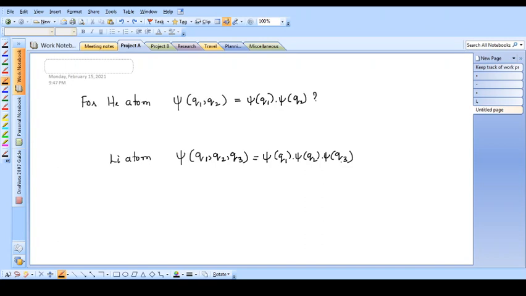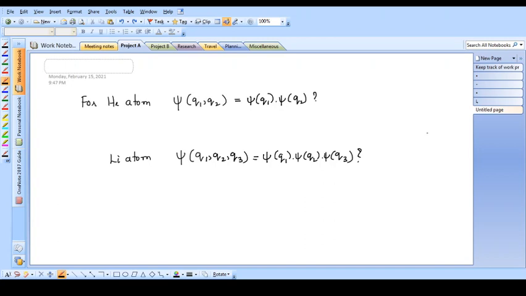This is nothing but the method of separation of variables. We are trying to separate q1 from q2 in the case of the helium atom. In the lithium atom, we are trying to separate q1, q2 and q3. So the question is, can I write these equations? That is, whether the method of separation of variables is applicable. How to answer this question? Whether the variables are separable or not depends on whether q1 and q2 are independent variables or not.